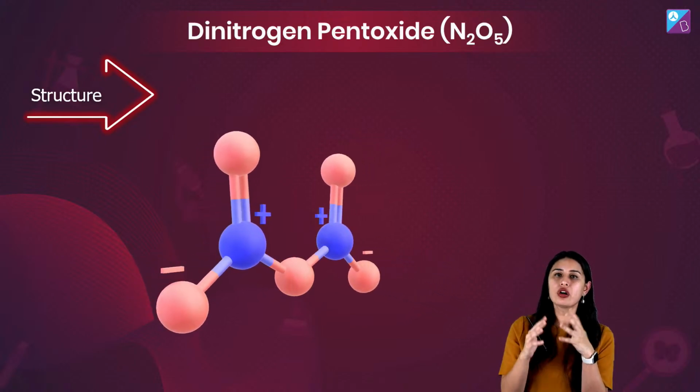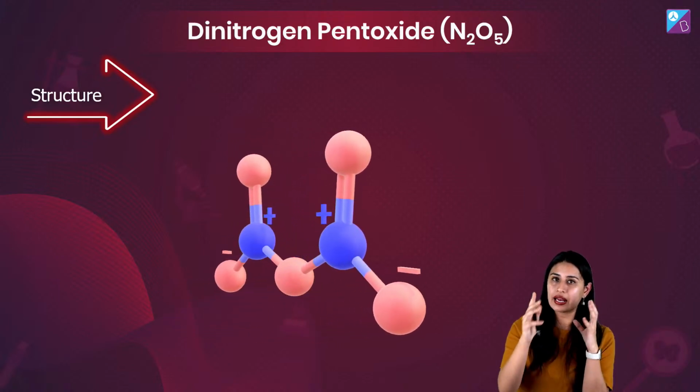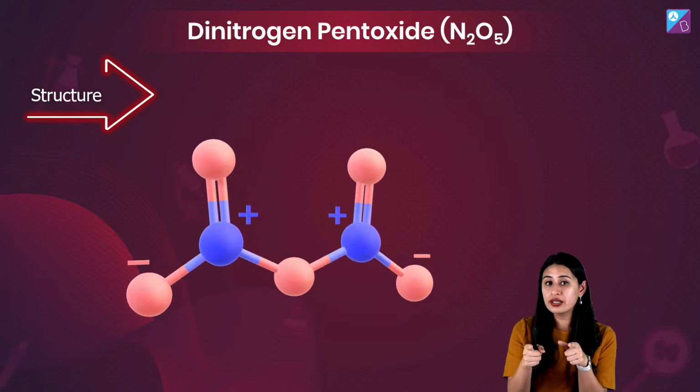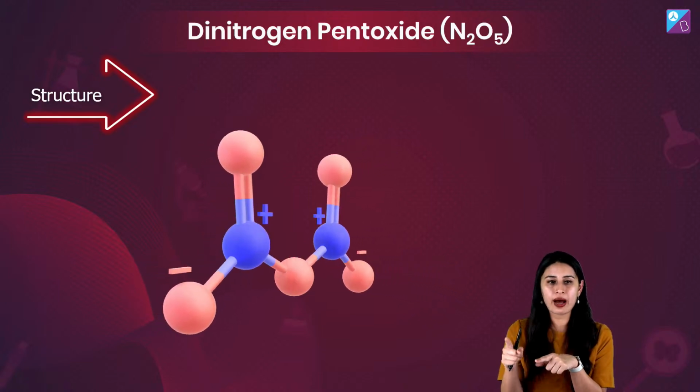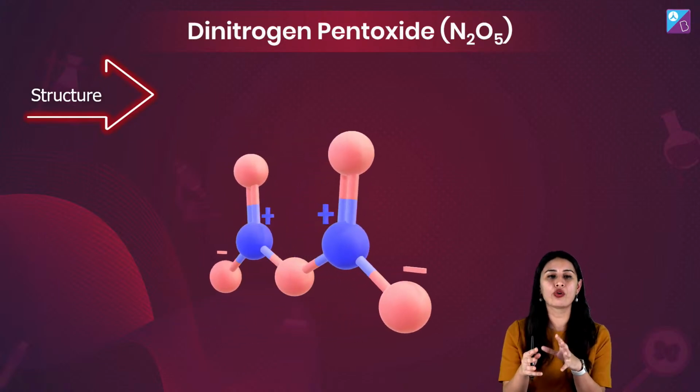And also please make sure NO doesn't dimerize but NO2 does, and NO is a colorless gas but NO2 is colored, and dimerization के बाद देती है colorless gas diamagnetic which is N2O4.